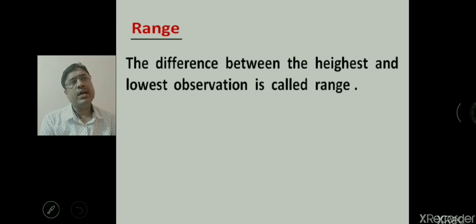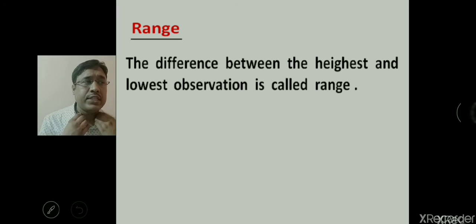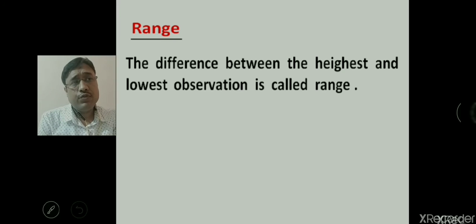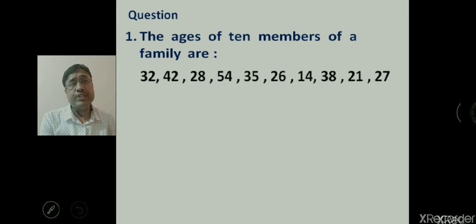Now the next point is range. The range is the difference between the highest and the lowest observations. For example, the ages of 10 members of a family, all in years, are 32, 42, 28, 54, 35, 26, 14, 38, 21 and 27.